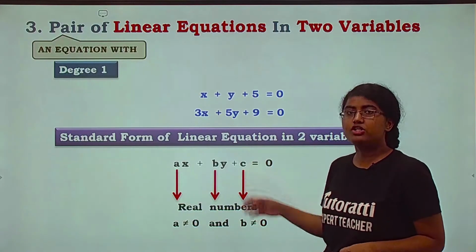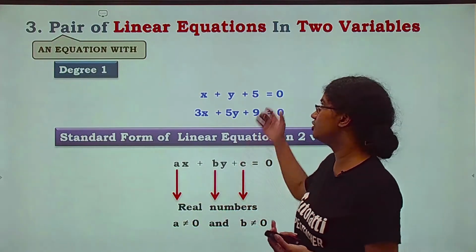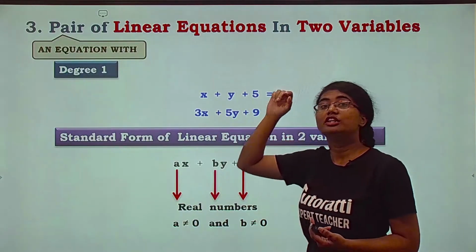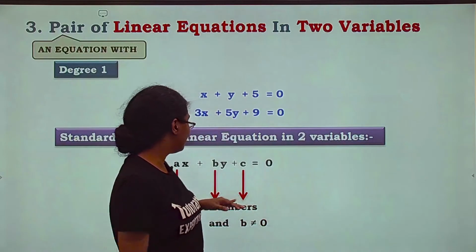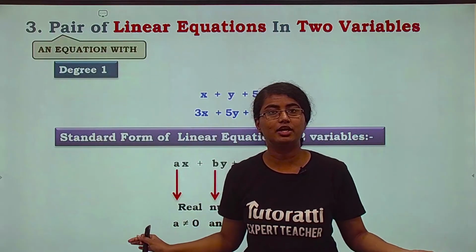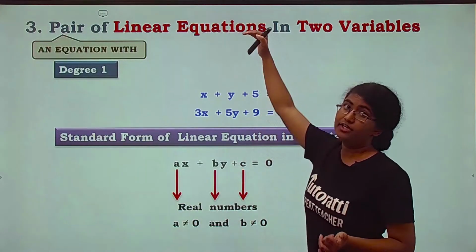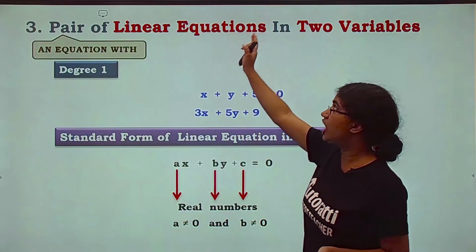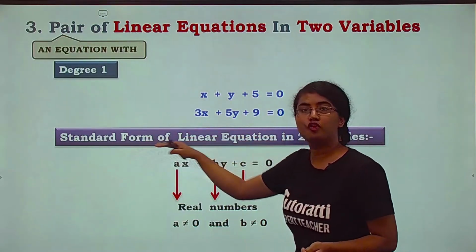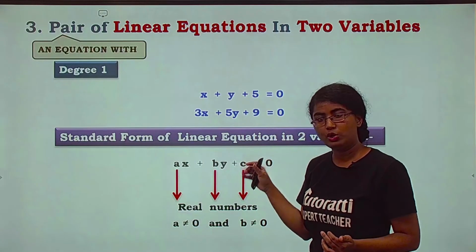Yes, a constant may or may not be present in your linear equation in two variables, but the two variables, they should be present. So मतलब A और B zero नहीं हो सकते. Is this clear? So what we did was introduction to the name of the chapter, understanding each term in the name itself, and then forming a standard form. Okay?